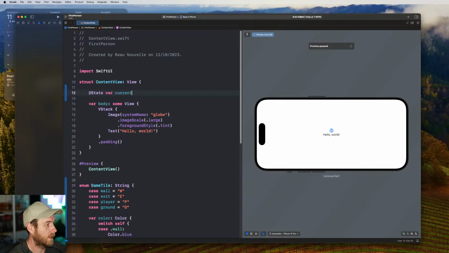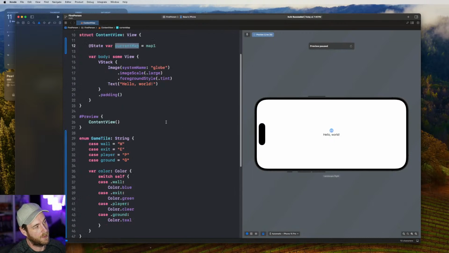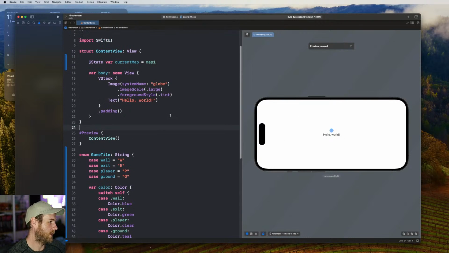So like, for example, what we could do is we'll call it current map, because we'll load them in and swap them out as we need to. And we'll just go map 1. And then this means this is now editable, right? Because we've got this set to a var, so we can change this now. So now all we need to do is process what we see on screen.